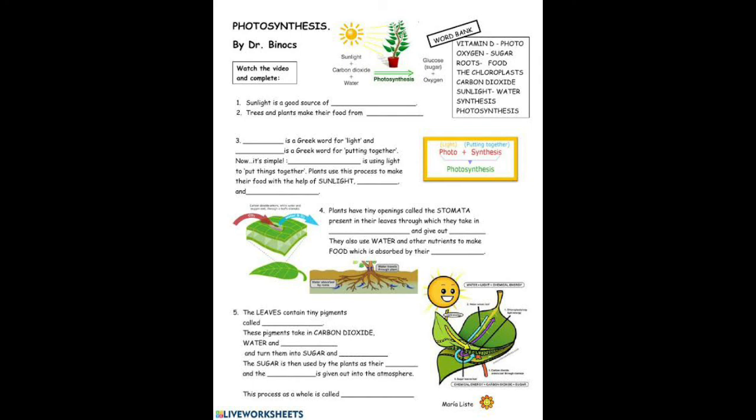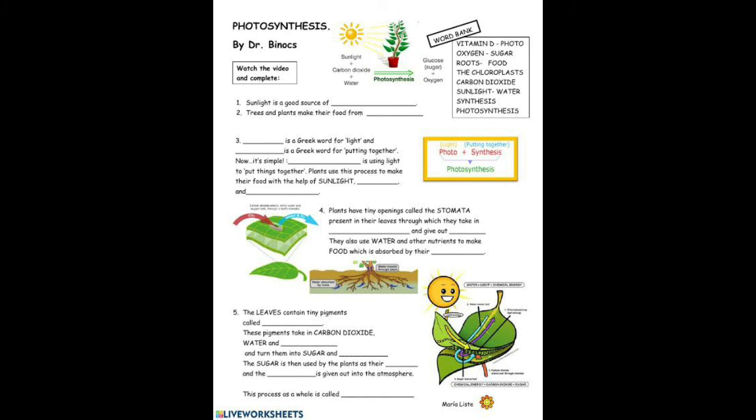Photosynthesis, oxygen, roots, the chloroplast. Chloroplast is a new word, which is nothing but a pigmentation which is present in the chlorophyll. Okay, the chlorophyll is ultimately present in the leaves, due to which the leaves acquire green color.